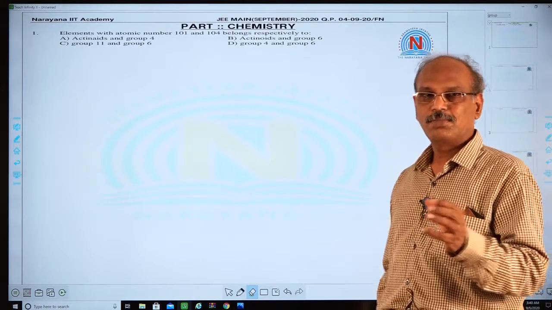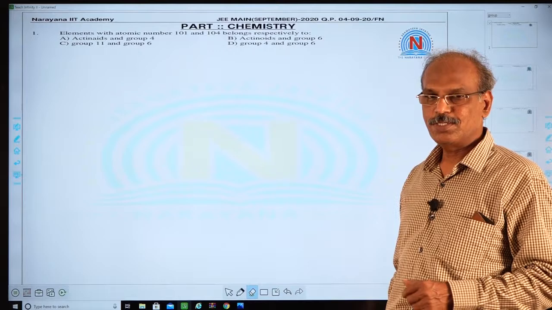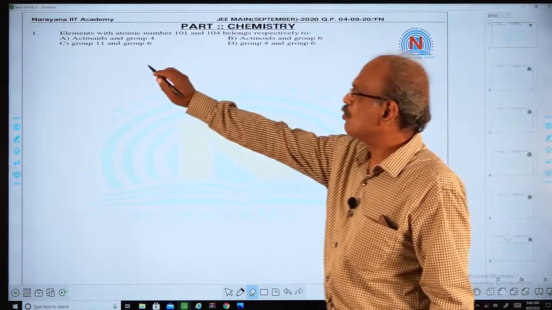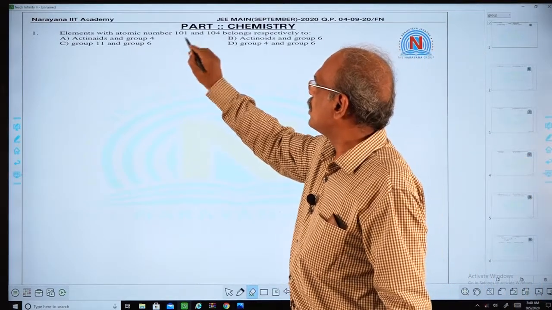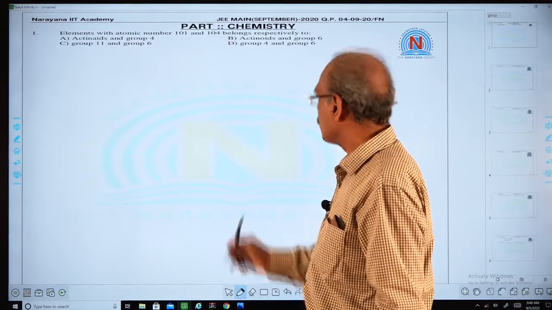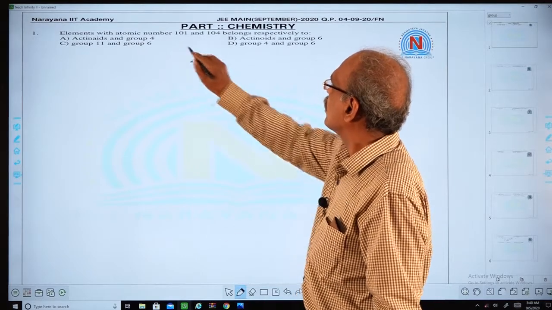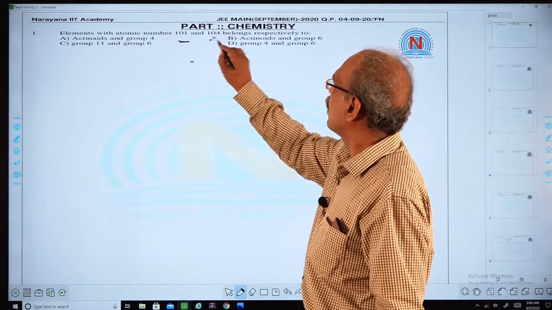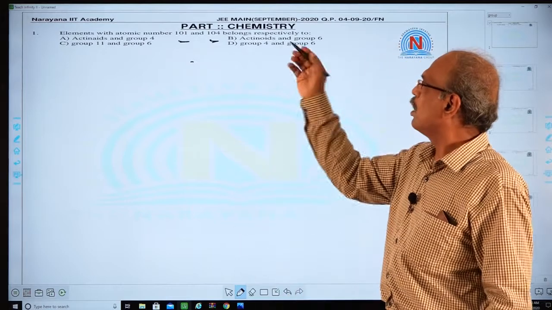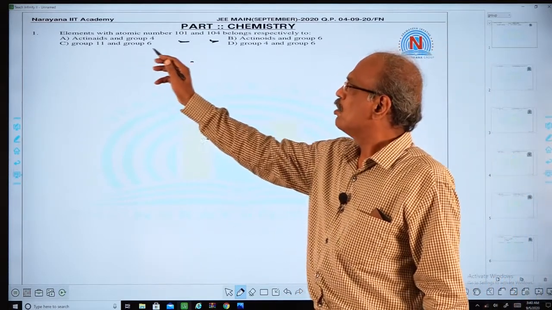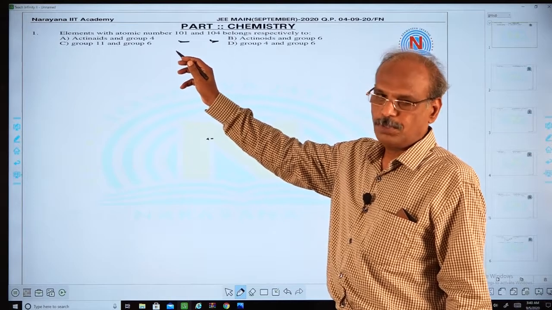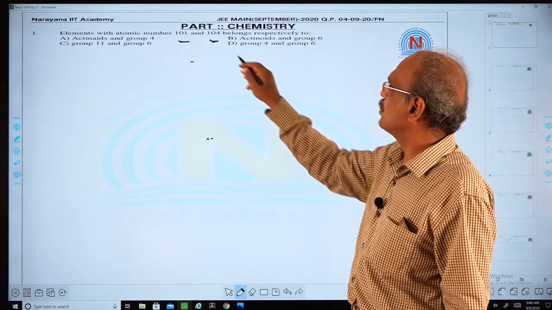Let's see some inorganic questions. The first one: elements with atomic number 101 and 104, what do they belong to, actinides or group 4? They have given different options.